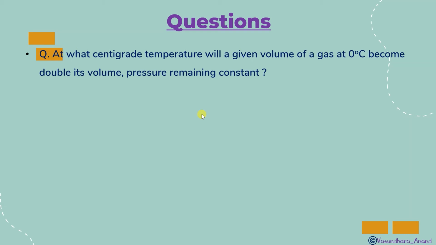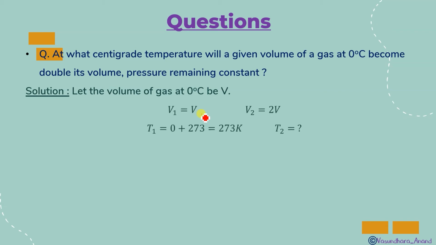At what centigrade temperature will a given volume of gas at 0 degrees Celsius become double its volume, pressure remaining constant? Temperature, volume relationship, isn't it? Volume is going to be double. So V2 will be 2V1, and temperature is given as 0 degrees at first, so T2 you have to find. So let the volume of gas at 0 degrees be V. So V2 will be 2V.